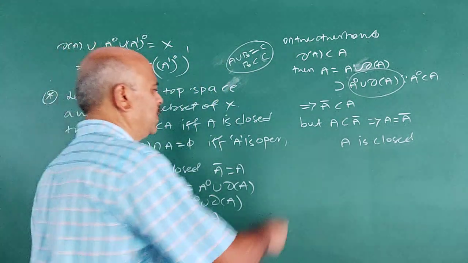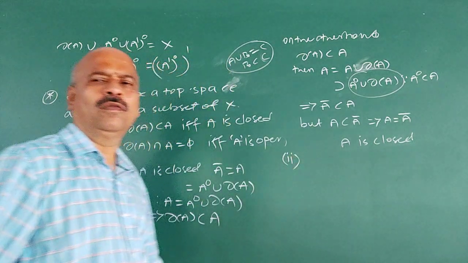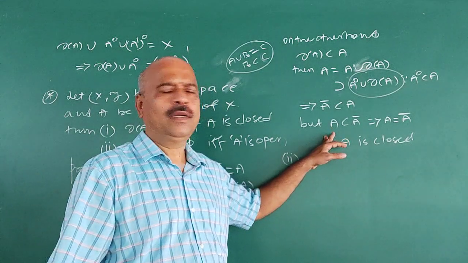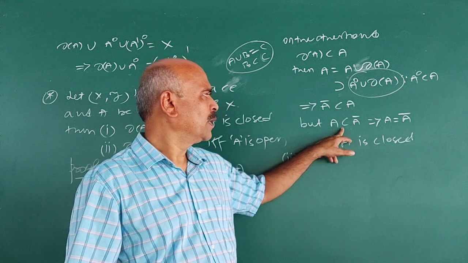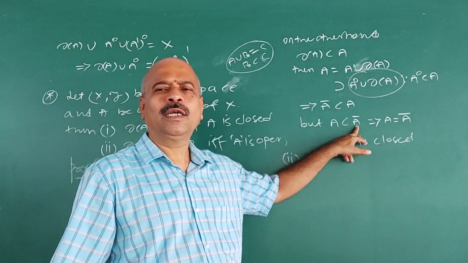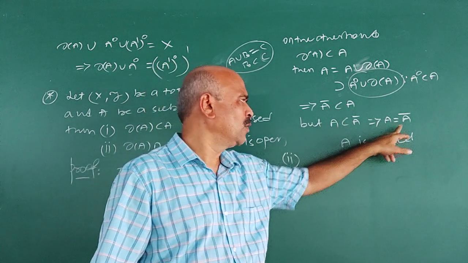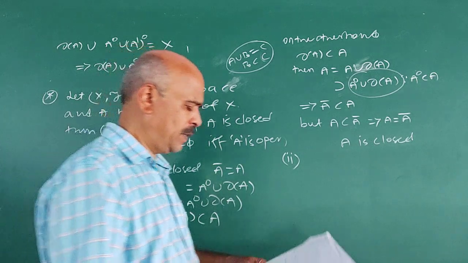Go through it again. Proofs are based on previous knowledge. You should have the previous knowledge, then only you can understand the proof here. A is contained in A closure, always. Correct? Because what is A closure? Intersection of all the closed sets containing A. Therefore, A is equal to A closure. A closure is a closed set. Hence, A is closed.